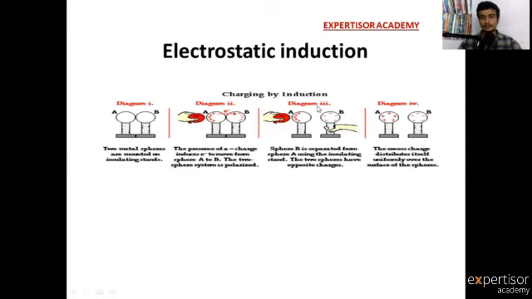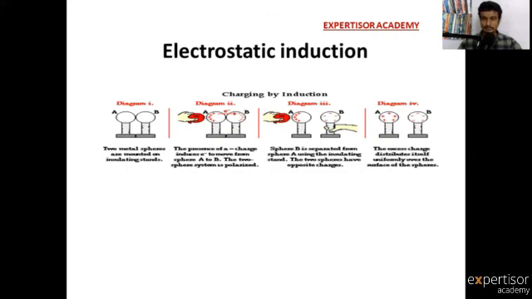Coming to this, both are separated. Sphere B is separated from sphere A using the insulating stand. The two spheres have opposite charge. So there is no induction of negative charge from A to B. See here, both are separated without any charge source. The excess charge distributes itself uniformly over the surface of the spheres. The excess charges on spheres A and B are uniformly distributed when connected with an external source.